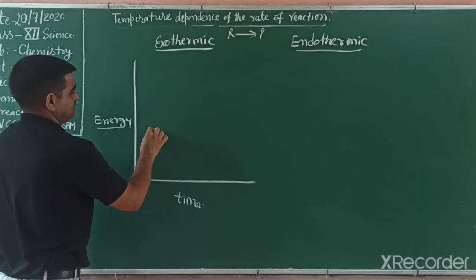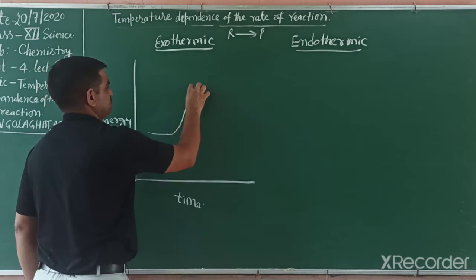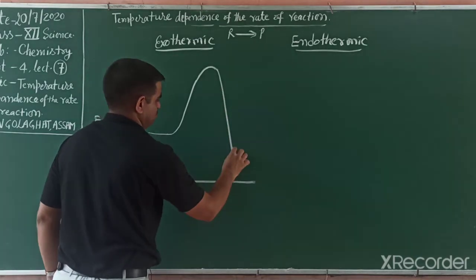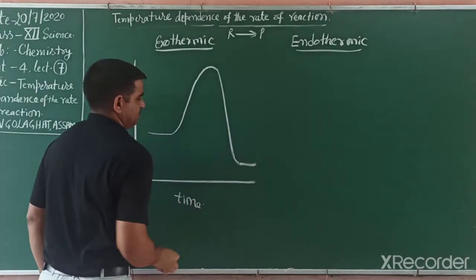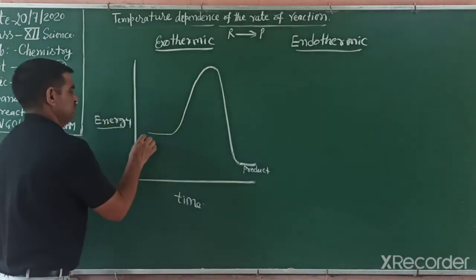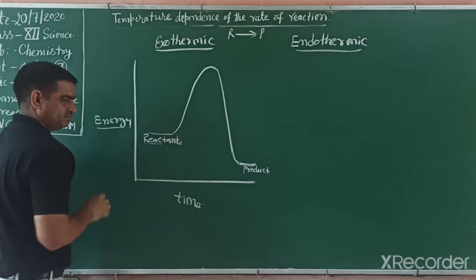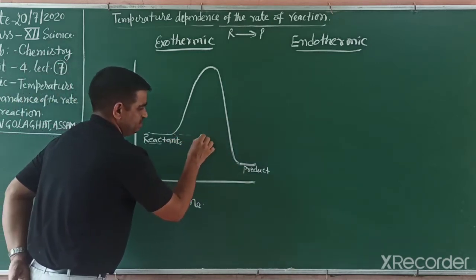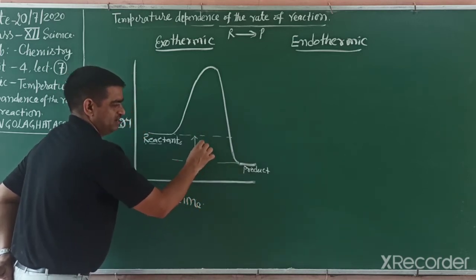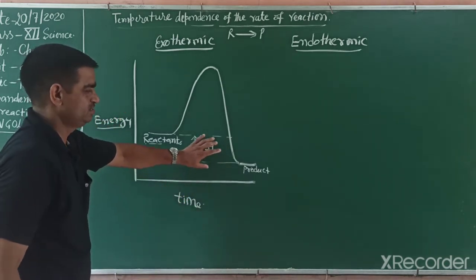Suppose the reactant energy is this one, the starting point. After some time, they reach a point and then come down to this point. So this point is the energy of the product, and this one is the reactants. The energy difference, product minus reactant, is known as the enthalpy of reaction. We studied this in 11th class, and this value is negative.